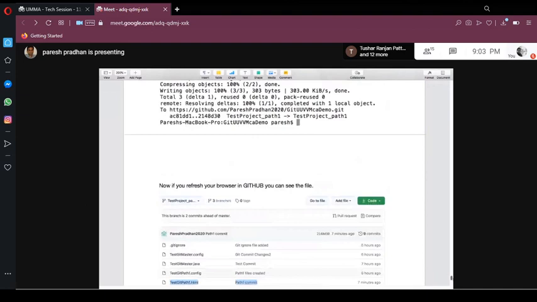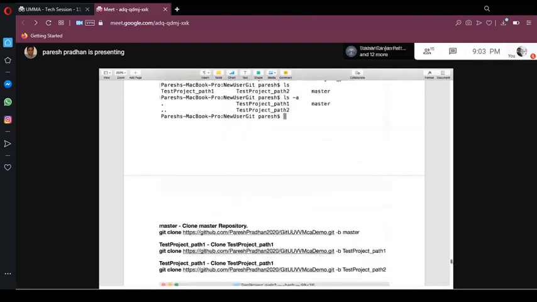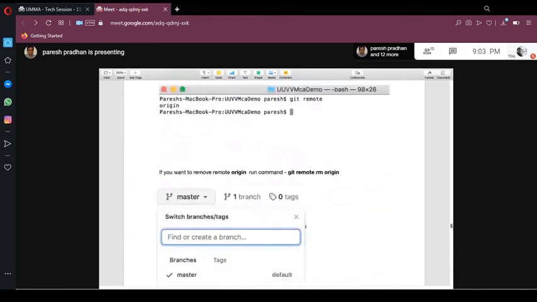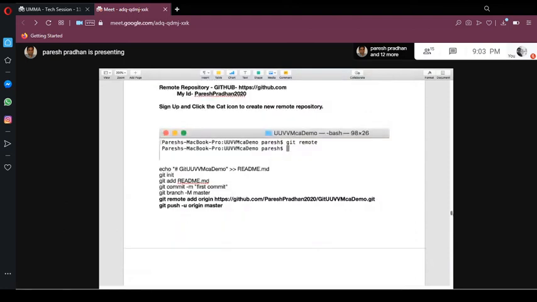Okay, let me go to the top command. So when you create a new repository, you need to push this one you are talking about, right? This push to origin master, right? Okay, one command is this one. So what we did is we created a remote repository here, and there was no remote repository before. So we created a remote origin, and then what we are doing is pushing all our master code to the origin of the remote repository.